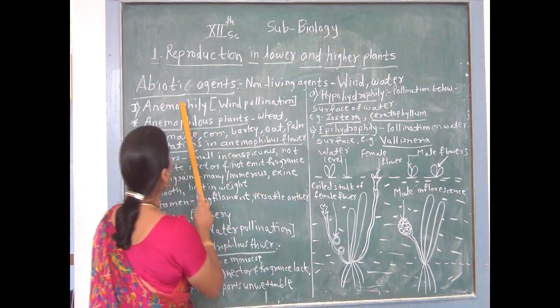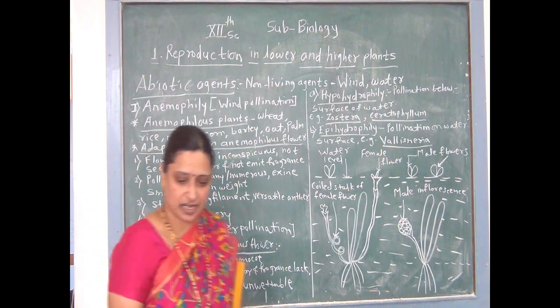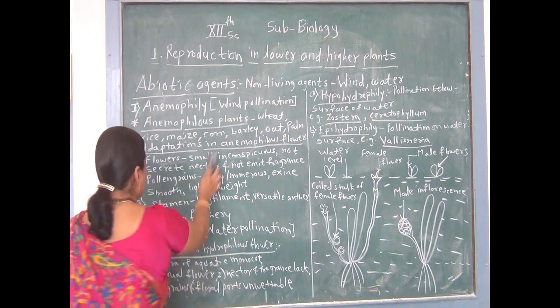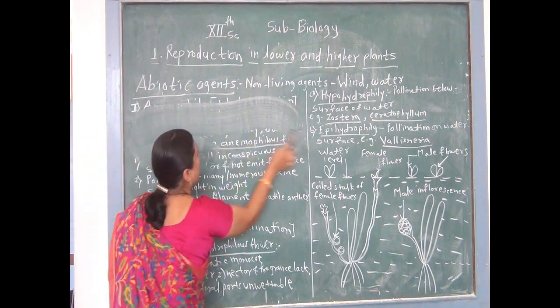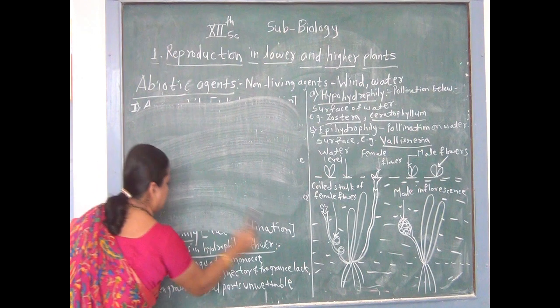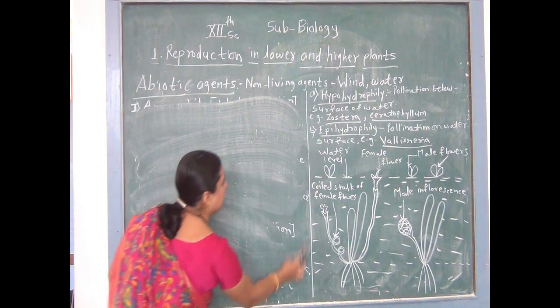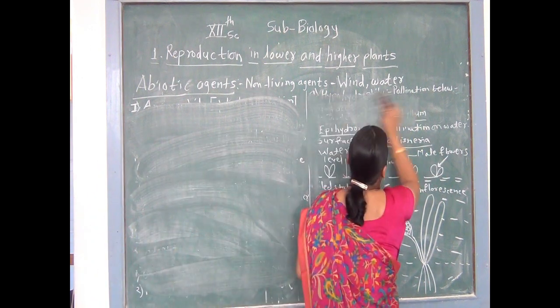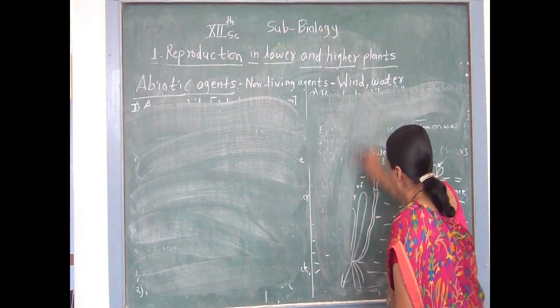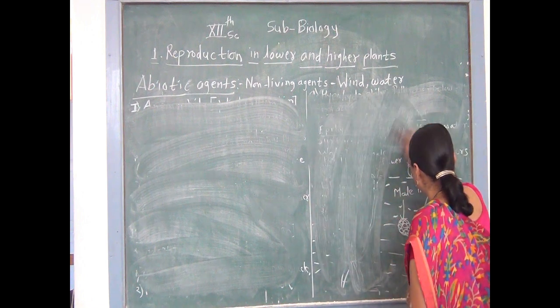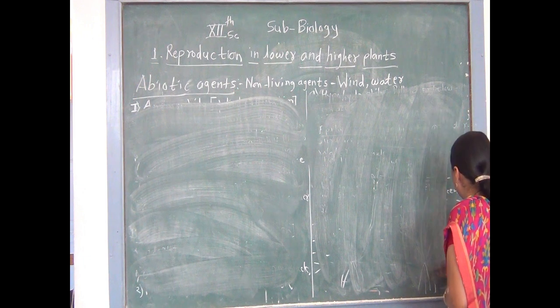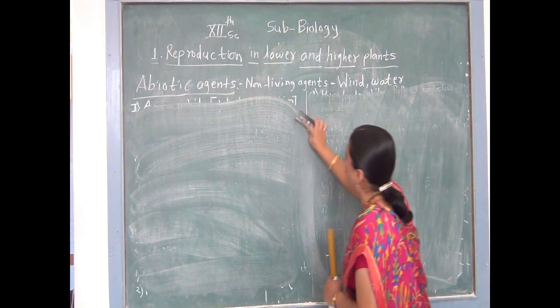We have studied the abiotic pollinating agents. In the next step, we will study the biotic pollinating agents. Which are the biotic pollinating agents? Biotic pollinating agents are living, and include insects, and second one is birds.